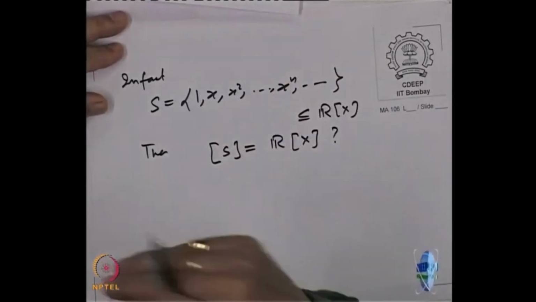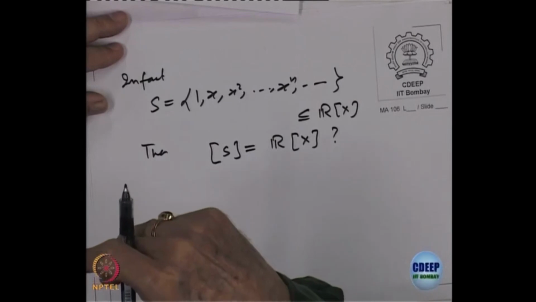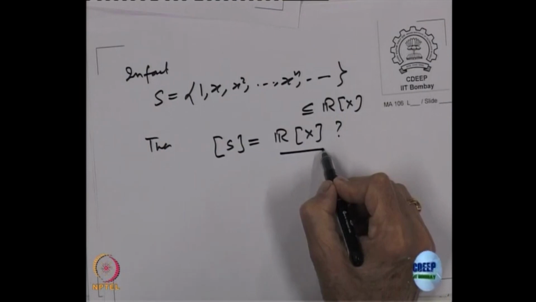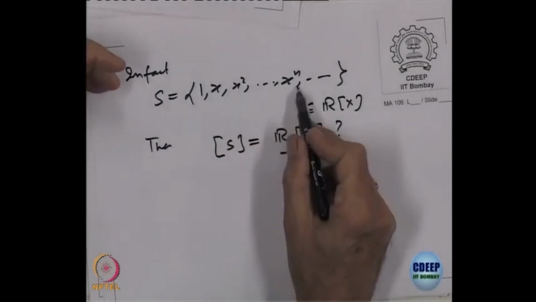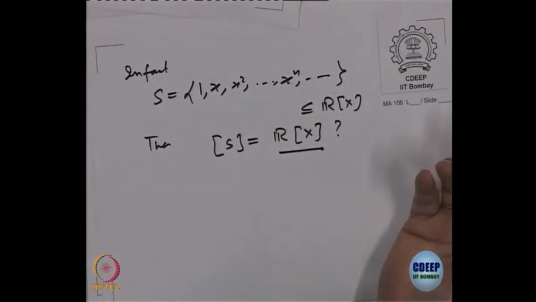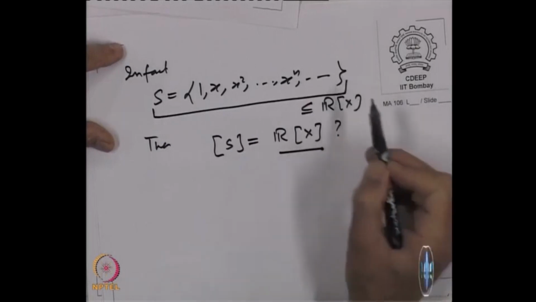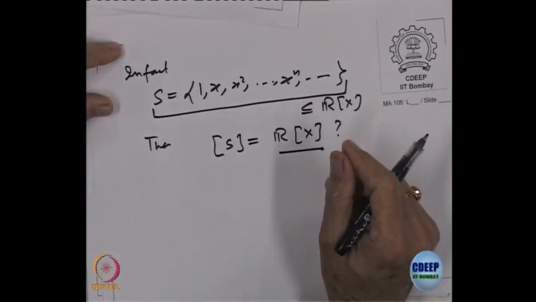If I stop somewhere, that will not generate it, that is what we just showed, right, because if we stop somewhere, there will be some power m, and higher degree will not be generated, but this will generate now. Why? Because if I take any polynomial in R[x], it will be a polynomial of some degree, say n, then a linear combination of 1 up to x^n will give me that polynomial. Is that okay? Right. So, actually we have got a set of generators which is infinite.